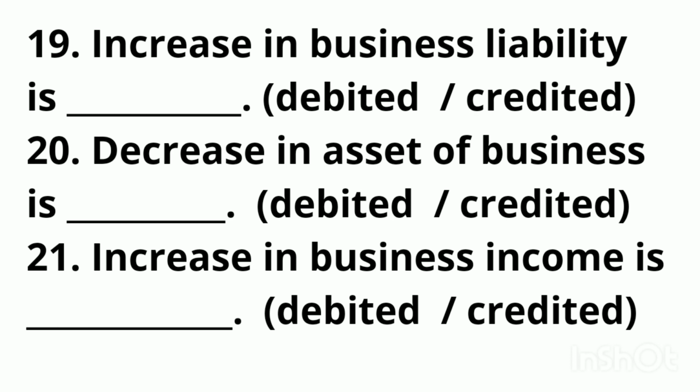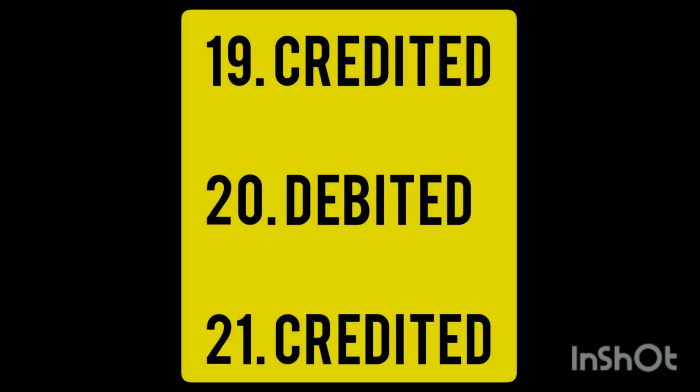19, increase in business liability is dash. So answer should be credited. 20, decrease in assets of business is. Answer would be credited. 21, increase in business income is credited. So all the answers should be credited. Here 20 is misprinted. All the answers should be credited.